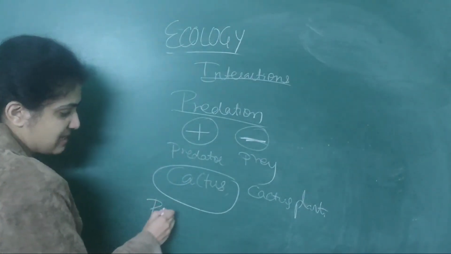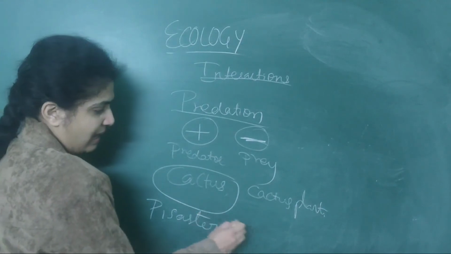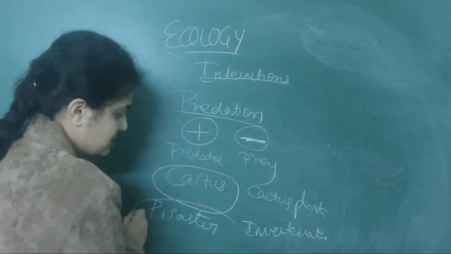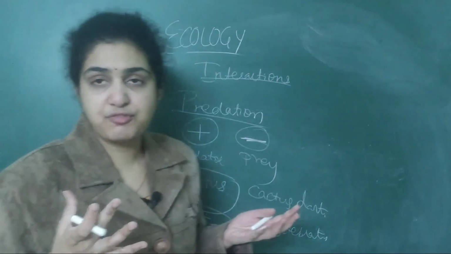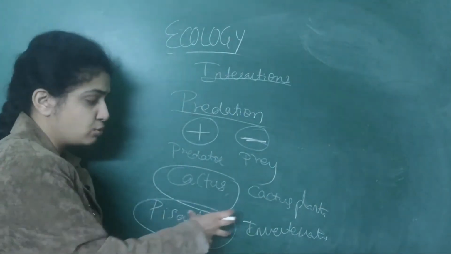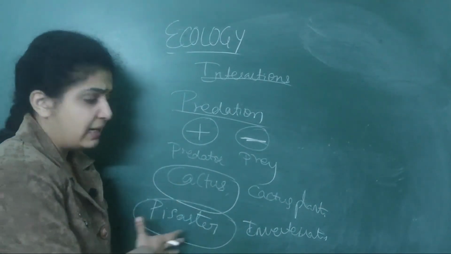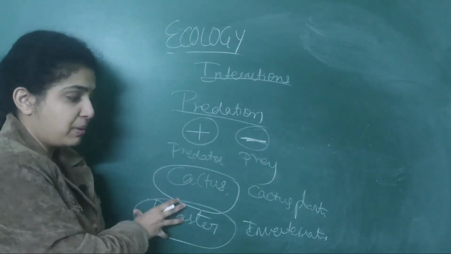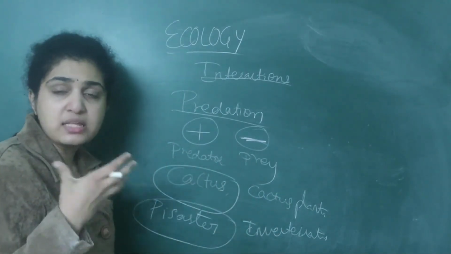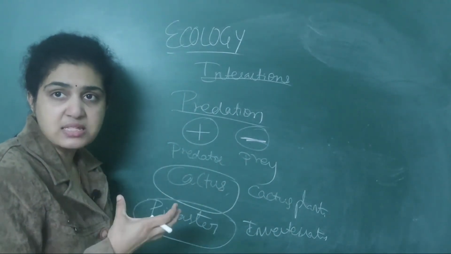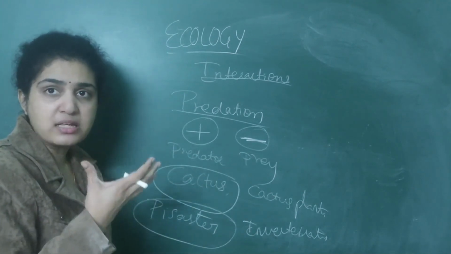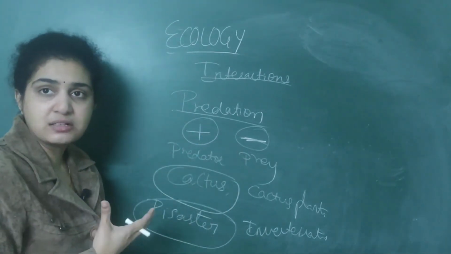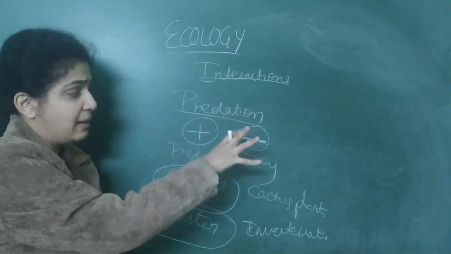Next, Pisaster, as well as invertebrates. Pisaster means a famous starfish. When it was introduced into one community, it ate numerous invertebrates which are present in that community. So this is a predator. These smaller organisms which died are preys basically. By name only you can understand. Predators prey on the prey and survive, so predators are benefited and preys die.